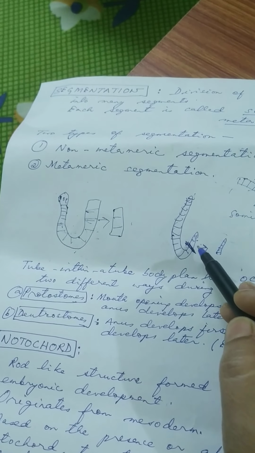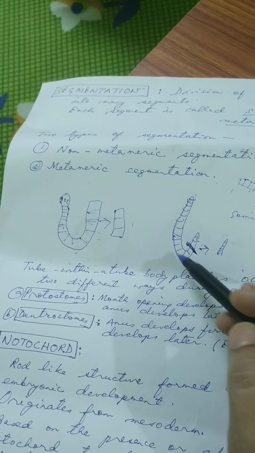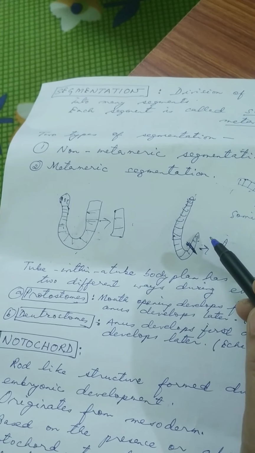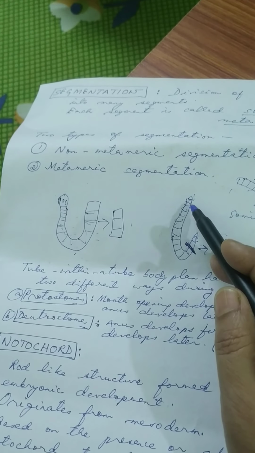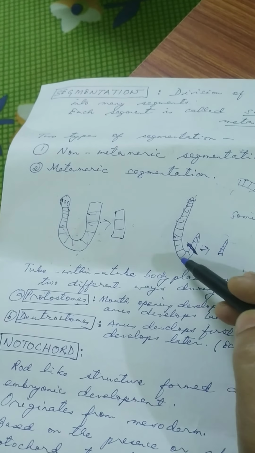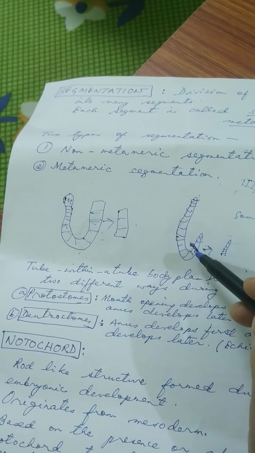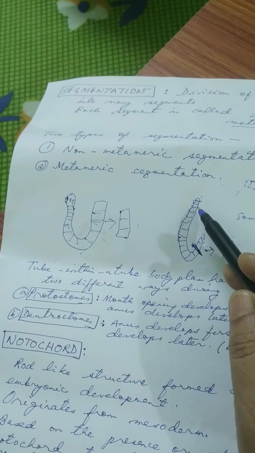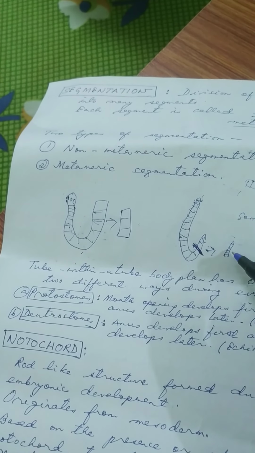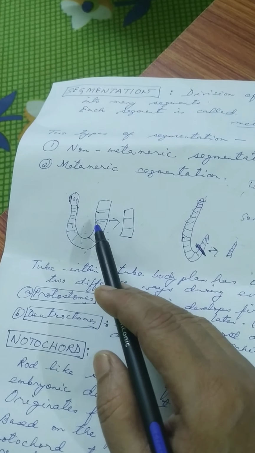If a little is cut, as a result this earthworm will die. Okay, why? Because all the segments of the body are intimately associated with one another. All the segments are connected with one another. So for this reason, if the earthworm's body is cut, the earthworm will die, but the tapeworm will not die.